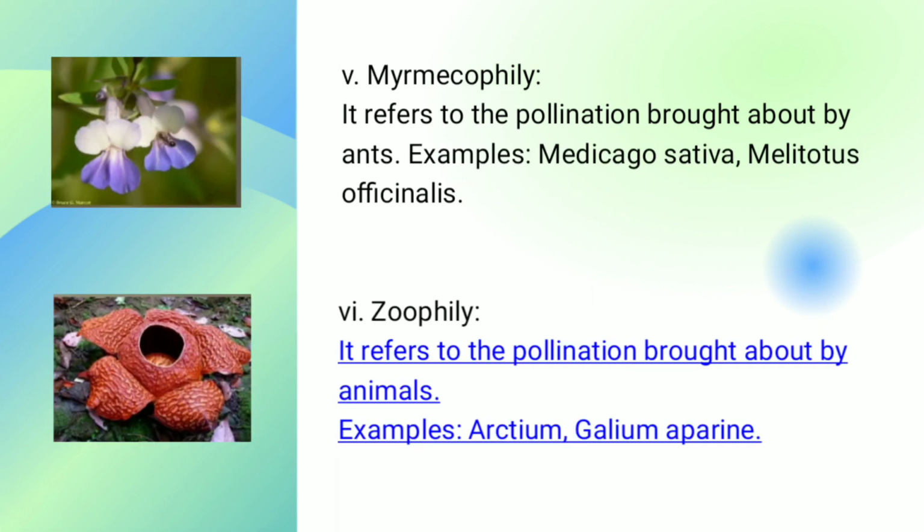Myrmecophily refers to the pollination done by ants. It is prominent in Medicago sativa. Zoophily refers to the pollination done by animals of any kind. Its examples are Galium or pine.